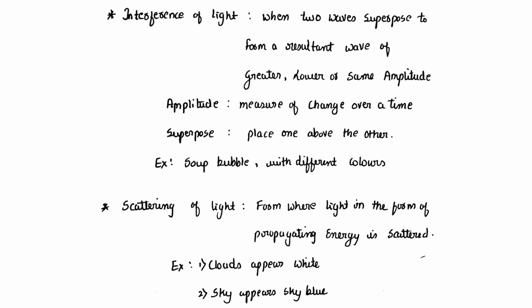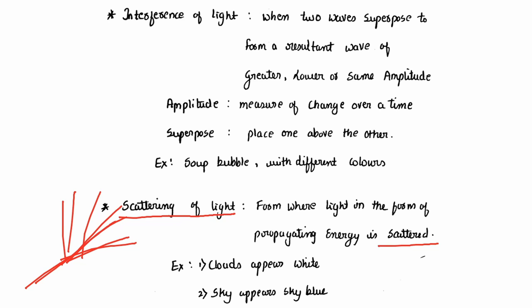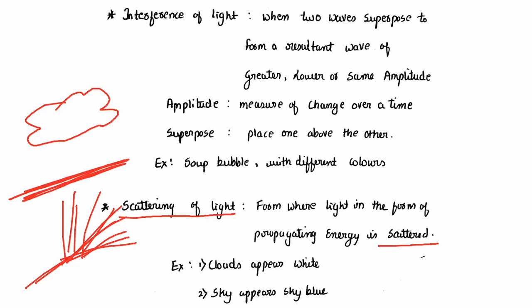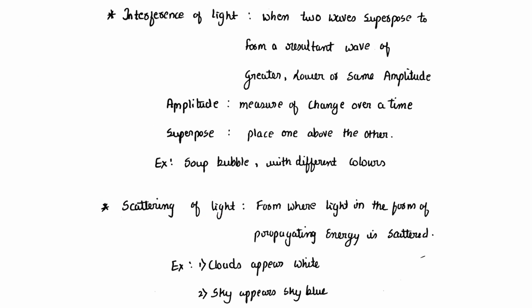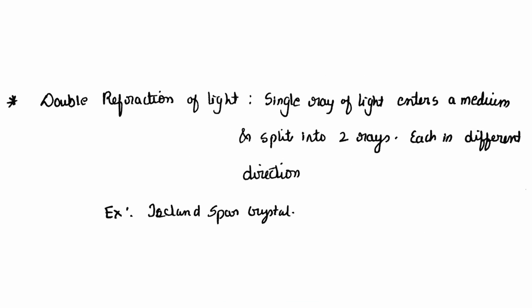Second one is scattering of light. What is scattering of light? Light in the form of propagating energy is scattered. This is called scattering of light. Because of this only, clouds look white in color for us. Sky also looks blue in color because of the reflection from the ocean. So the example for interference of light is a soap bubble, and for scattering of light, clouds appearing white and the sky appearing blue.